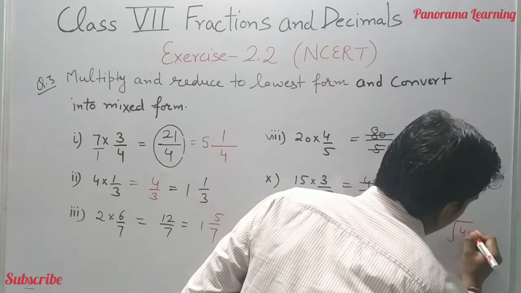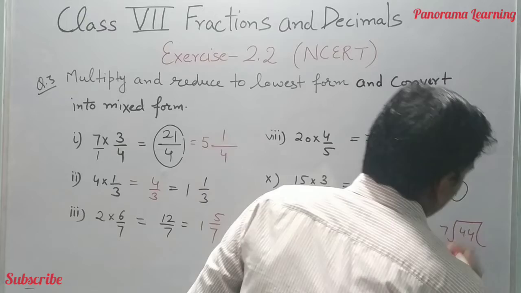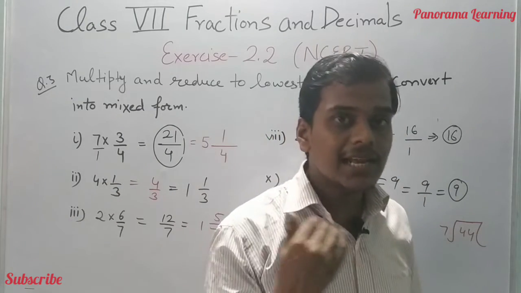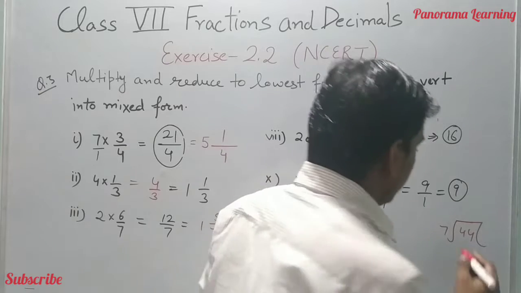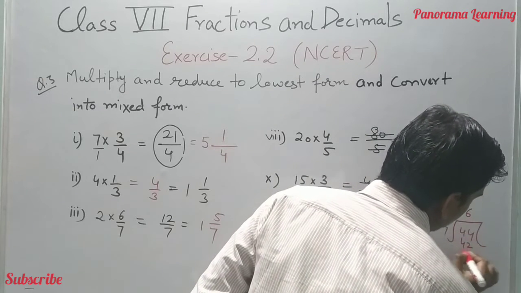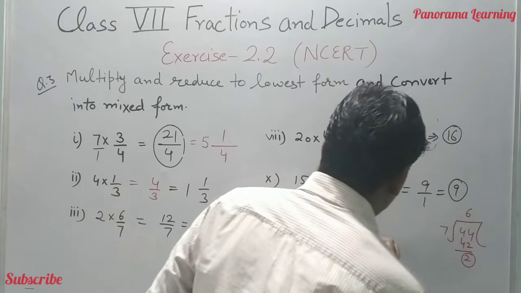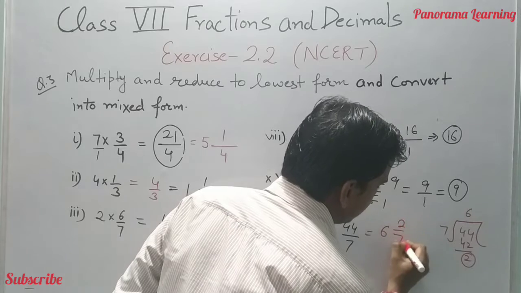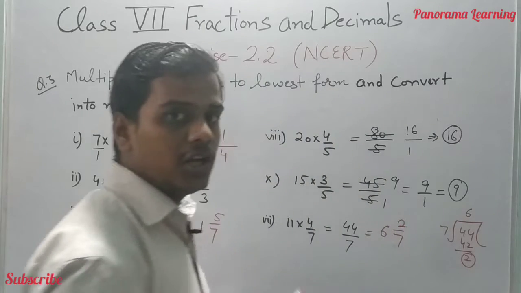Okay, 44 divided by 7. Then we have to divide 44 by 7 by taking the multiple of 7 which is nearest to 44. So 7 6 is 42. We got 2 as the remainder here. Then it is converted into the mixed fraction. 6 whole 2 by 7 is the mixed fraction of 44 by 7.